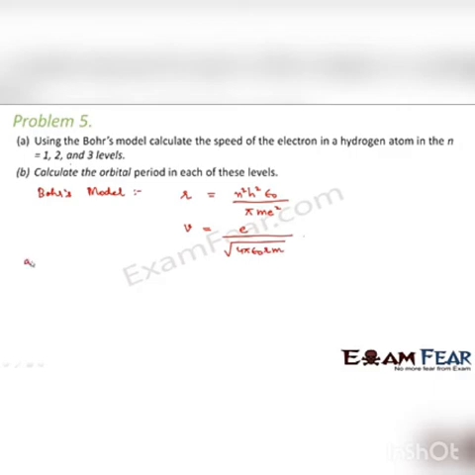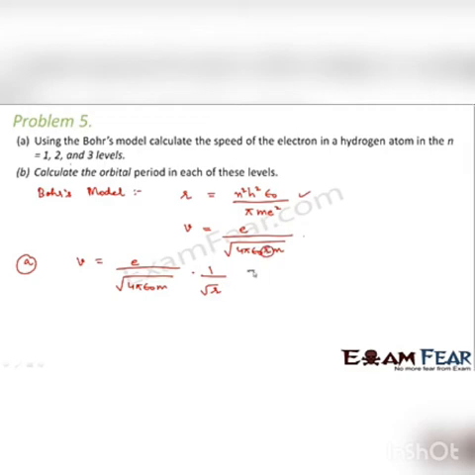So now let us try to calculate the speed of the electron for n equal to 1, 2 and 3. In this case, v is equal to e divided by root over 4 pi epsilon naught m, into 1 by root over r, right? So here we can put the value of this r.